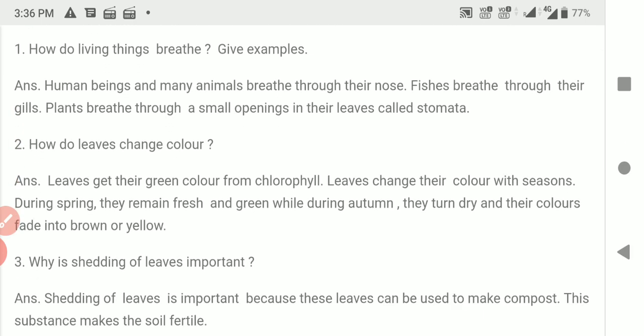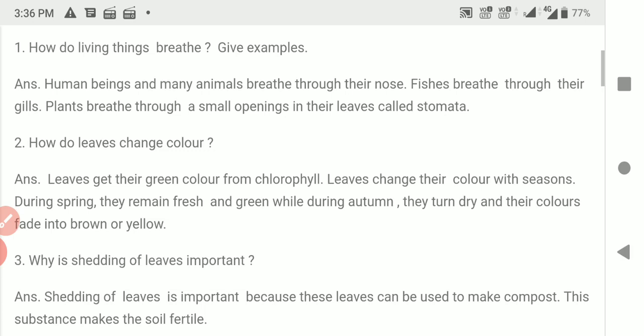Third question is, why is shedding of leaves important? Shedding of leaves, falling down of leaves, is important because these leaves can be used to make compost. And this substance makes the soil fertile. Compost makes the soil fertile.